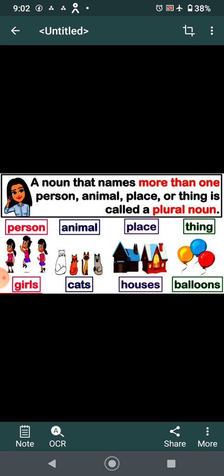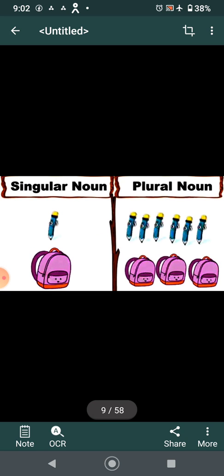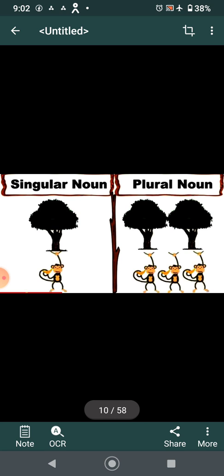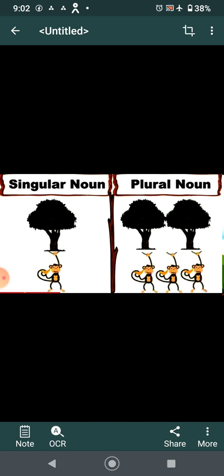If singular, then girl, cat, house, balloon. More examples: one pencil, many pencils; one bag, bags; tree, trees; monkey, monkeys.